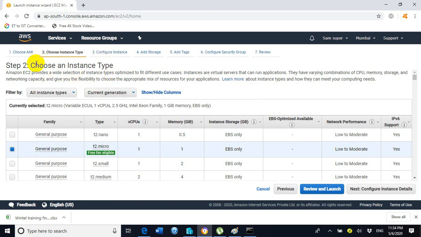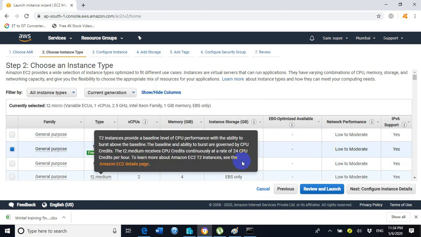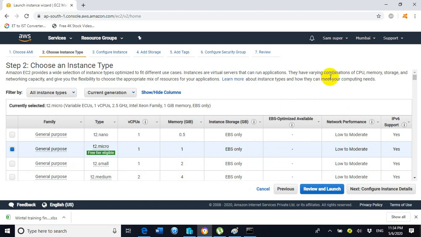In step number 2, it is showing choose an instance type. This screen shows the combination of hardware which is available for you. Here it is showing t2.micro, free tier eligible, with one virtual CPU, 1 gig of RAM, and EBS storage. EBS stands for Elastic Block Storage, and we use EBS storage only within EC2 instances. Now let's click on next.